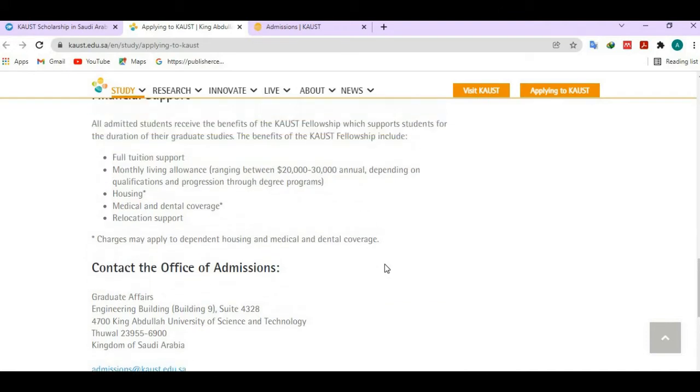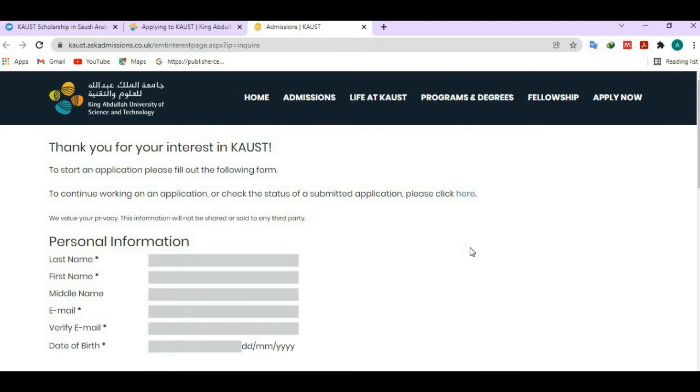Okay, now if you want to submit your application, the application portal is open here. Write your last name, first name, middle name, email address, verify email.